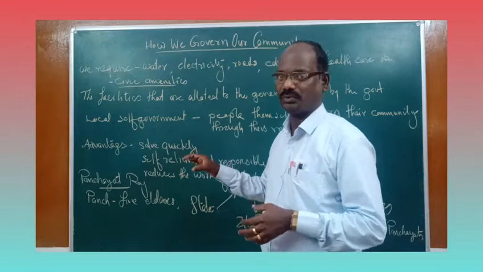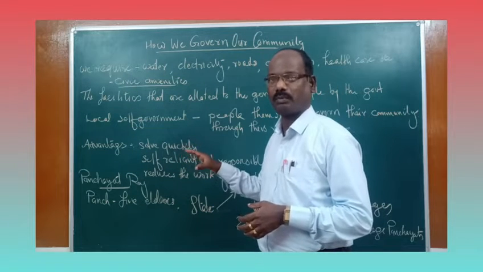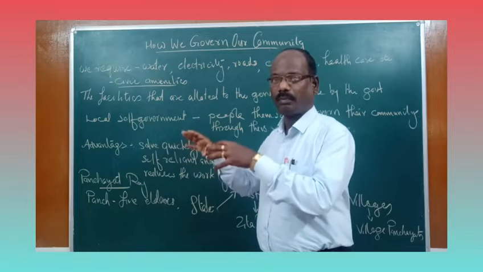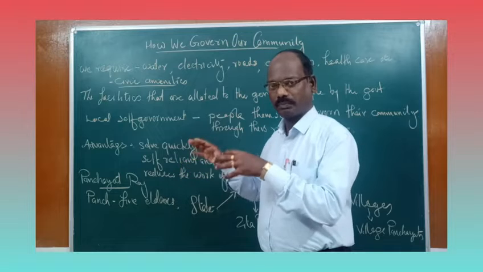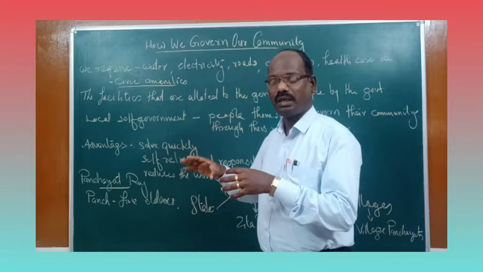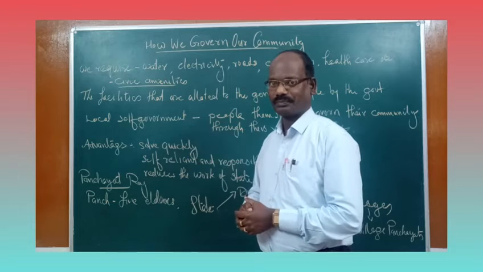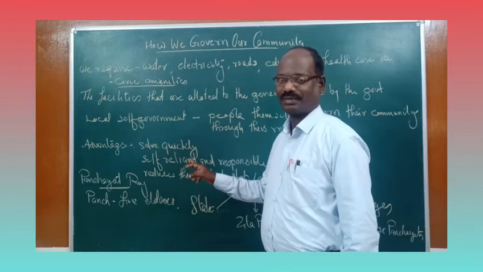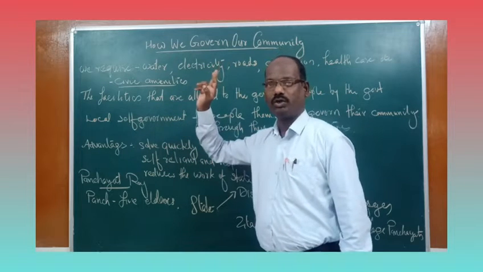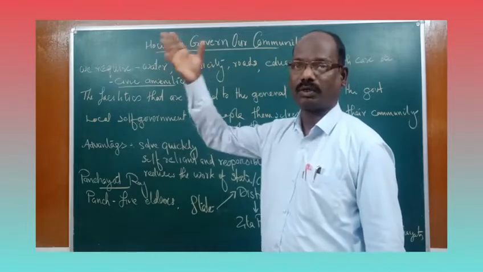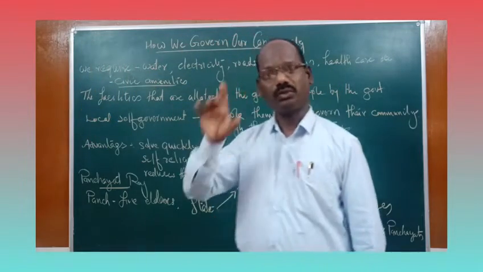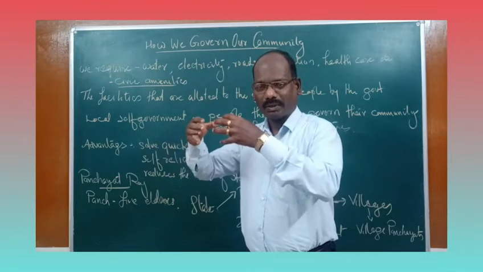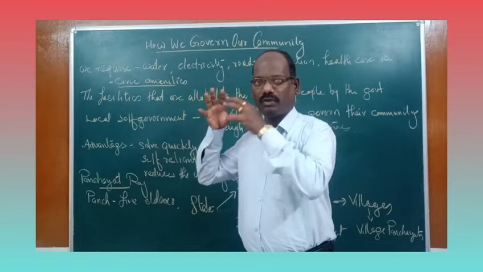So, we elect our representatives from our village or from our town. They can study the problems of the people, what the basic problems of the people are, and they try to solve those problems. So the problems are solved very quickly. But if the central government or state government tries to solve one problem of one particular village or town, it takes time. Why? Because they don't know the particular problem of that village or town.